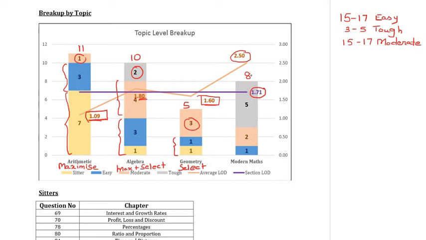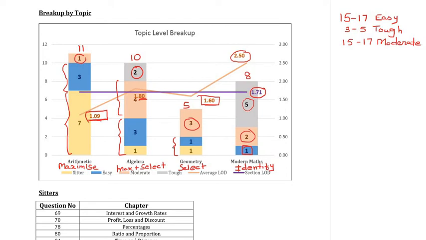Observe that 5 out of 8 questions were tough, not even moderate, tough. And then there were 2 questions that were moderate. So you contrast this with algebra where 10 out of 11 were easy. Here 7 out of 8 were moderate to tough. So while this became extremely easy, this became extremely tough. There was only one question that could be called easy, plus there was no sitter. So here it was really a case more of identifying those 1 or 2 questions that you could have solved.